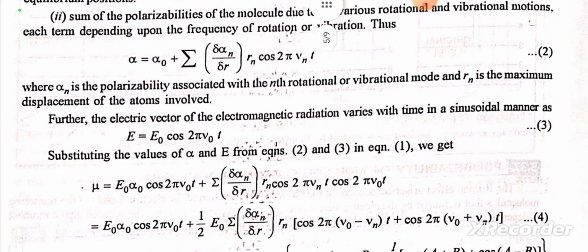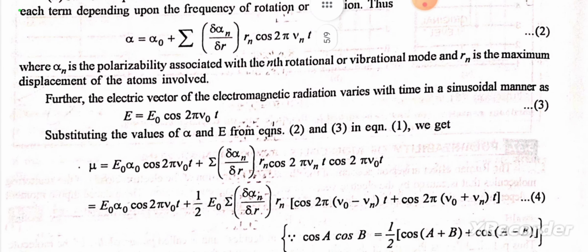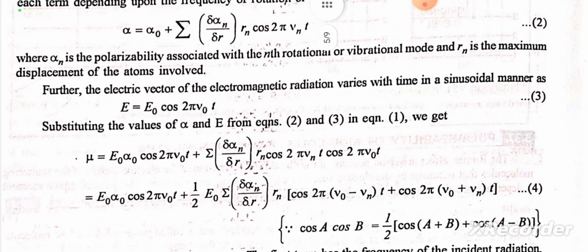Further, the electric vector of the electromagnetic radiation varies with time in a sinusoidal manner as E equals E naught cos 2 pi mu naught t. Substituting the values of alpha and E from equations 2 and 3 in equation 1, we get dipole moment equals E naught alpha naught cos 2 pi mu naught t plus summation of delta alpha n upon delta r into Rn cos 2 pi mu n t cos 2 pi mu naught t.